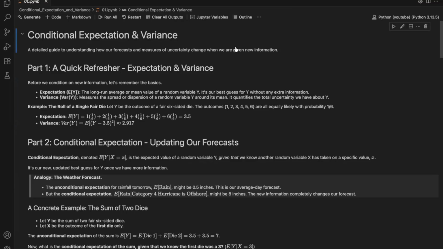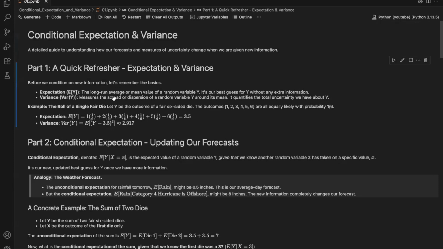Today, we are exploring a concept that's at the very heart of statistics and data science. How do we update our belief when we get new information? We'll be diving deep into conditional expectation and variance. This isn't just abstract theory, it's the formal way we adjust our forecast and quantify our uncertainty in the face of new data. We'll use simple analogies, a clear example with dice, and a Python verification to make it crystal clear.